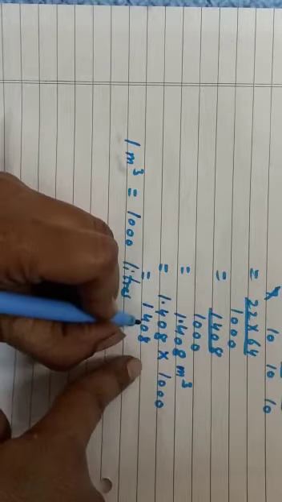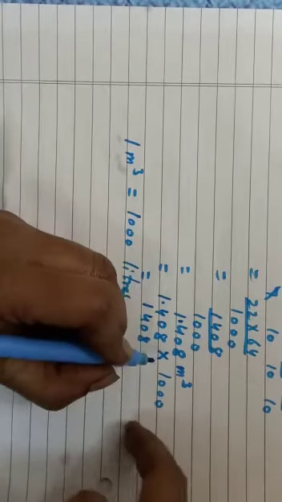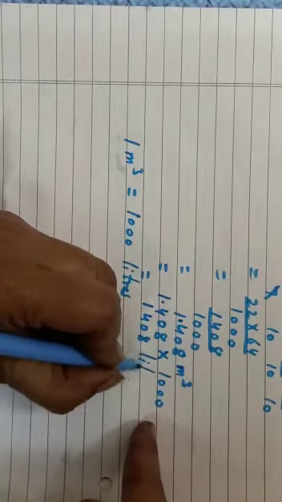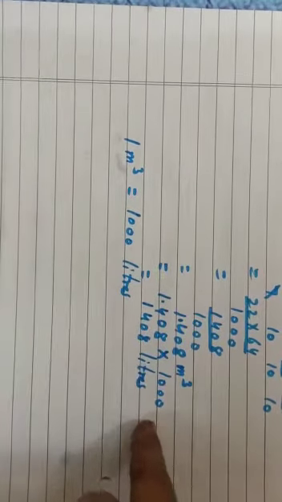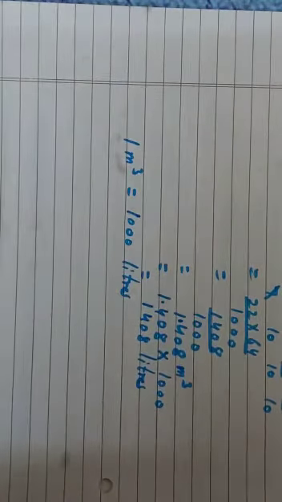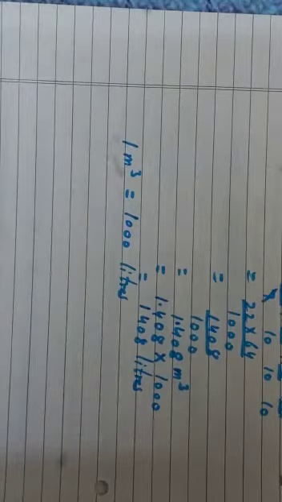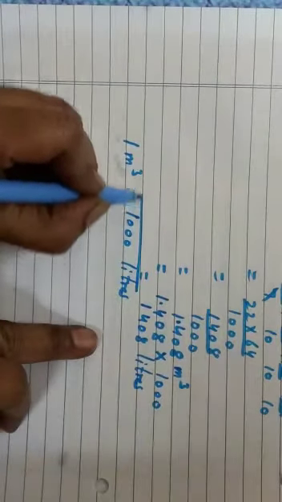So 1408 liters. This you should all know, how to convert cubic meter to liters. So 1 cubic meter is 1000 liters. This relationship you should know. I'll just put a box here.